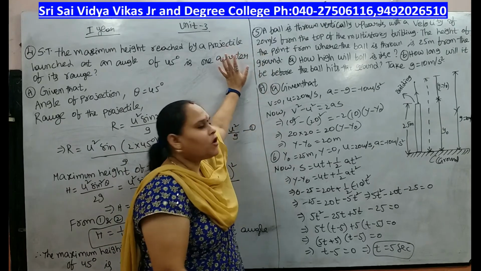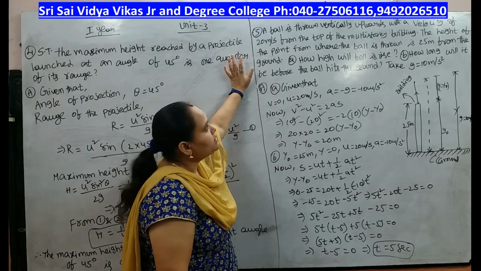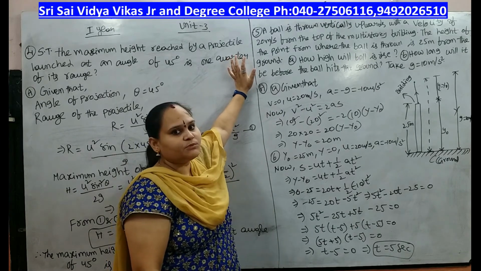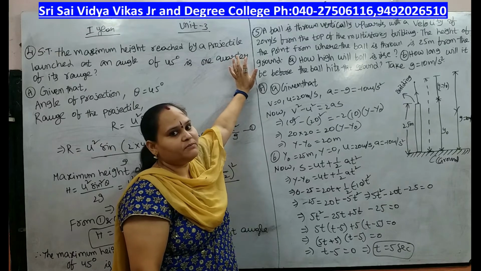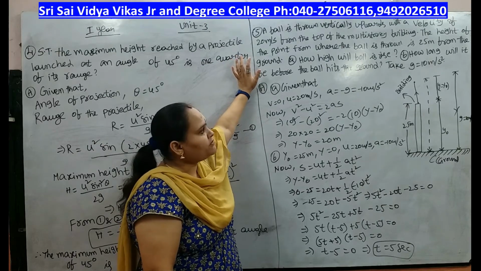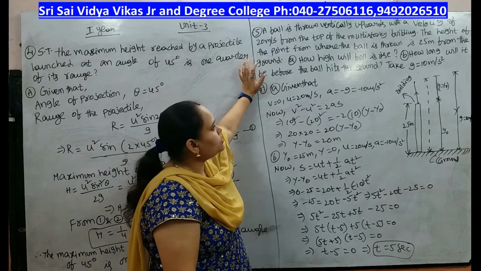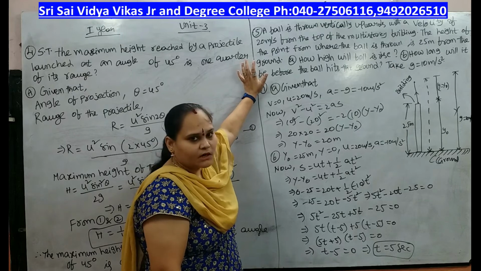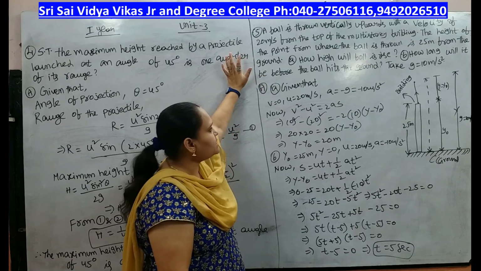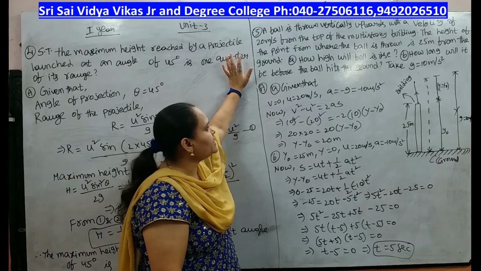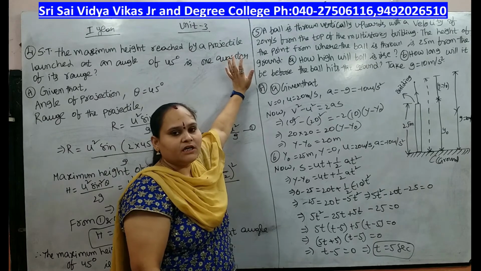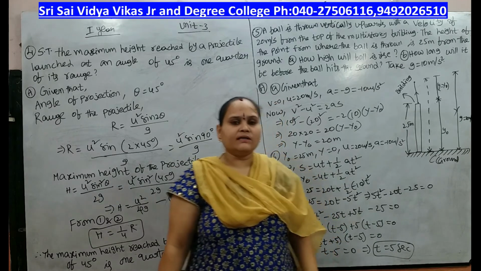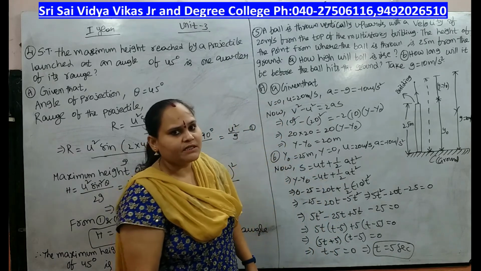And the next one: a ball is thrown vertically upwards with a velocity of 20 meters per second from the top of a multi-story building. The height of the point from where the ball is thrown is 25 meters from the ground. How high will the ball rise? How long will it be before the ball hits the ground? Take g equal to 10 meters per second square. Actually g equals 9.8 meters per second square, but here we are taking g equal to 10.